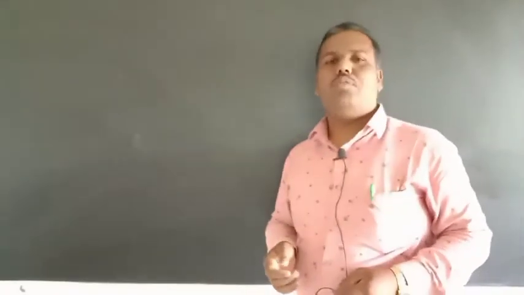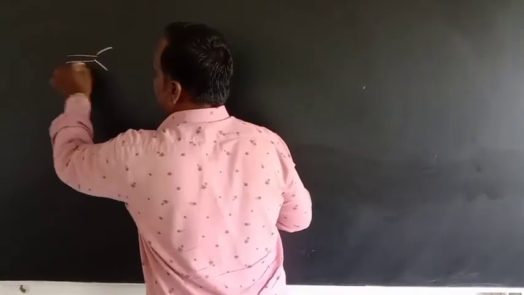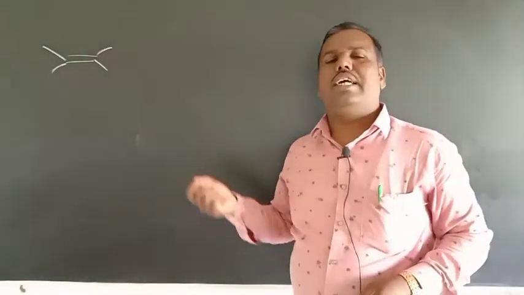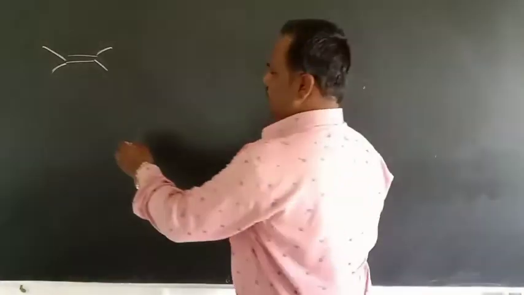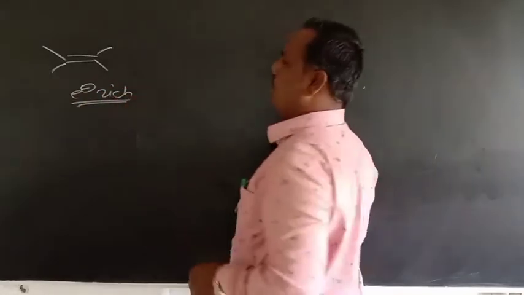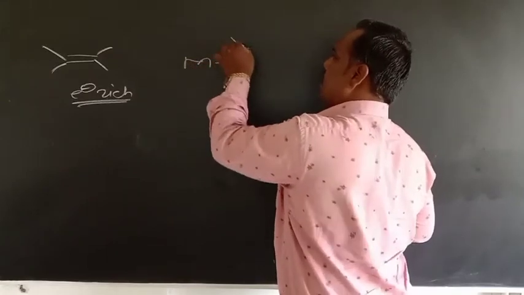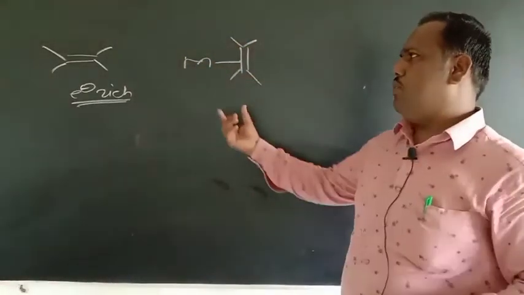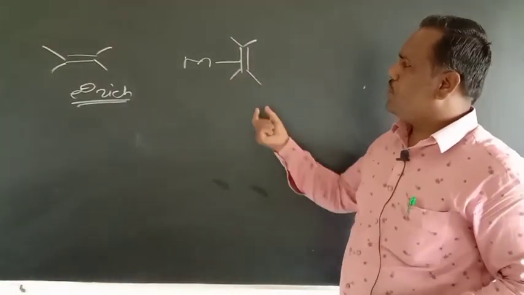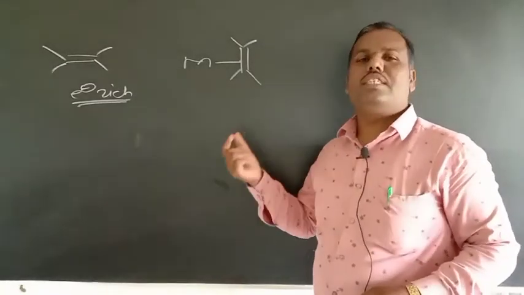So we know that if you consider a carbon-carbon double bond, the polyenes are electron rich species, so they act as a nucleophile. But when they form a bond with a metal atom, the electron distribution changes, and due to this the reactivity of these polyenes also changes.